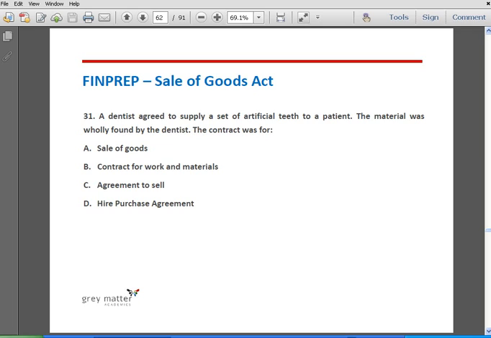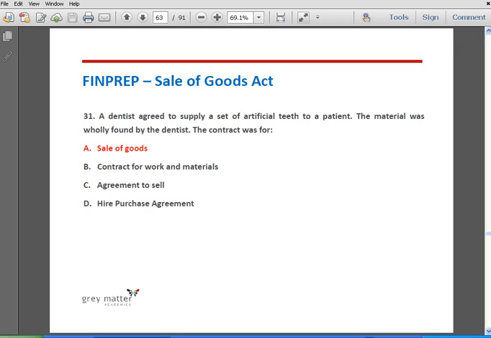Question number 31. A dentist agreed to supply a certain set of artificial teeth to a patient. The material was wholly found by the dentist. The contract was for option A, sale of goods, option B, contract for works and materials, option C, agreement to sell, and option D, hire purchase agreement. The correct answer is option A. This is because this is a sale. These are goods within the purview of the definition of goods under the Sale of Goods Act.